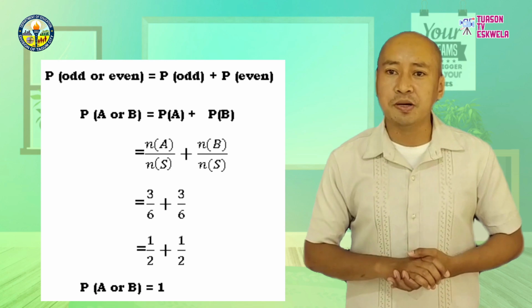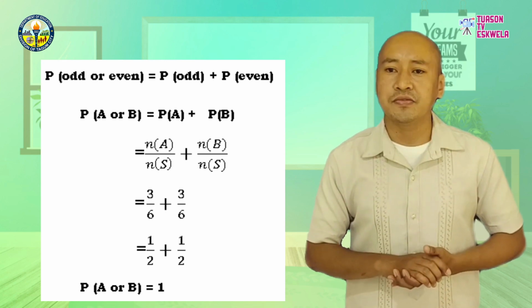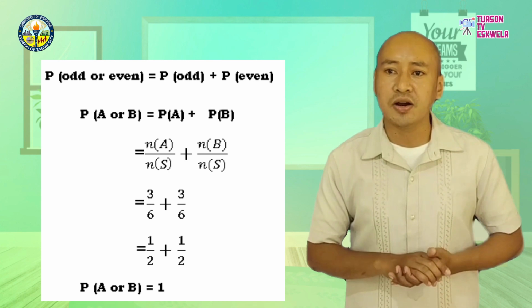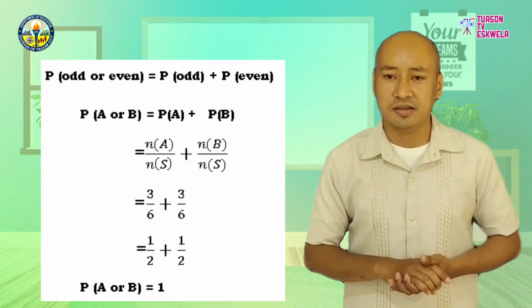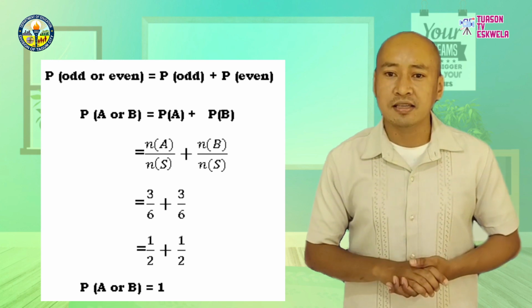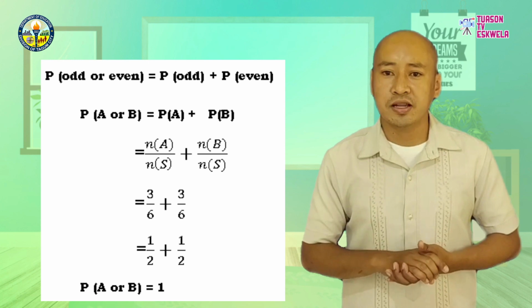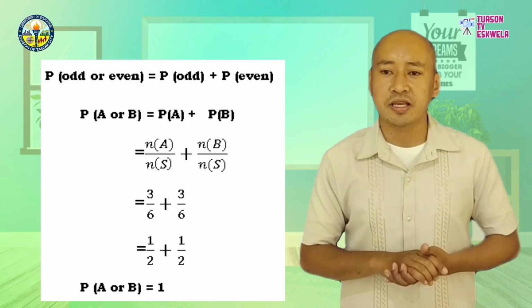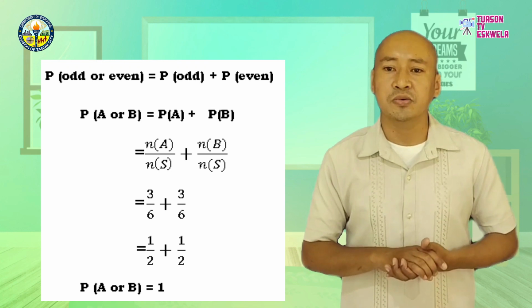Then, the probability of A is the n of A, or the number of odd numbers, over the n of S, or the number of all possible outcomes in rolling a die. That is 3 over 6 or 1/2. Then, the probability of B is the n of B, or the number of even numbers, over the n of S. That is 3 over 6 or 1/2.